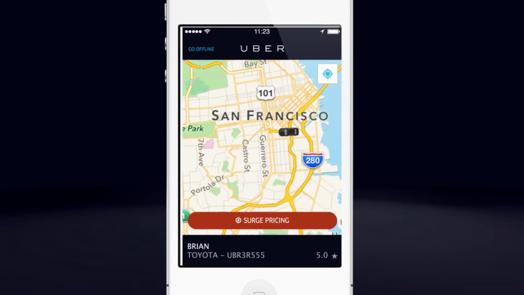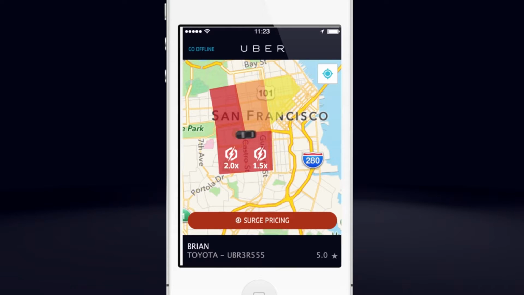The Uber Partner app will show a heat map of surging areas in your city. Unshaded areas have low demand for rides. Yellow areas have normal demand. Orange areas are very busy. Red areas are surging. Different areas can surge at different levels. For instance, one neighborhood might be surging at 1.5 times the regular rate, and another might be surging at twice the rate. Drive to nearby orange and red areas to find rides easily.